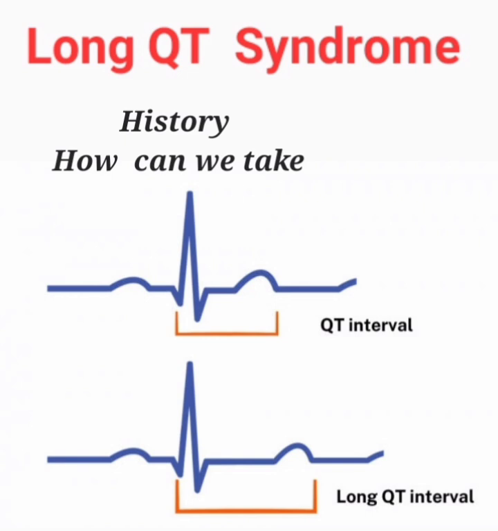So long QT syndrome: the chief complaint is that a child came after a fainting attack, like suddenly the child has a fainting attack. So how can we take the history? First, analyzing the chief complaints and present illness. What is the main concern? Is there any fever, awareness of the heartbeat, fainting, chest pain, inability to walk? Is it the first time it occurred or has it happened before?